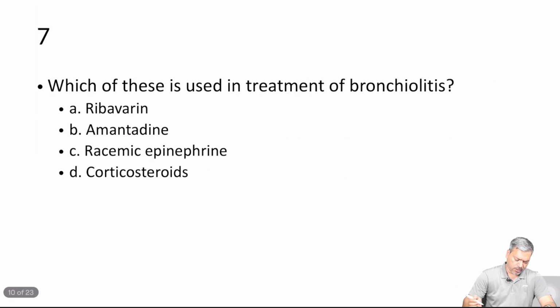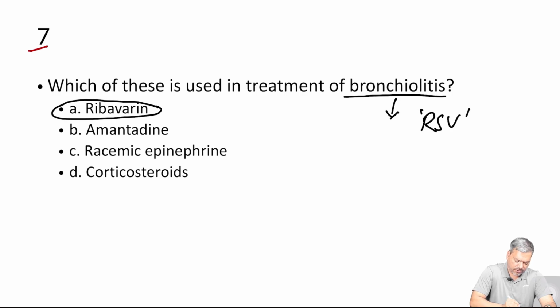Let's move on. Question number 7. Which of these is used in the treatment of bronchiolitis? Here just now we talked a little bit about bronchiolitis. Now another question is asked here. I just now told you the most common cause of bronchiolitis in infant is respiratory syncytial virus, RSV, and ribavirin is the drug which is used for the treatment of that.